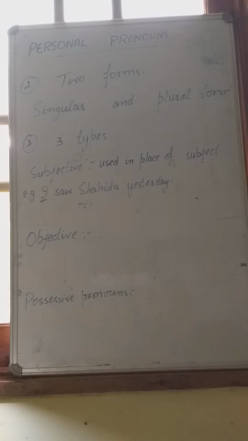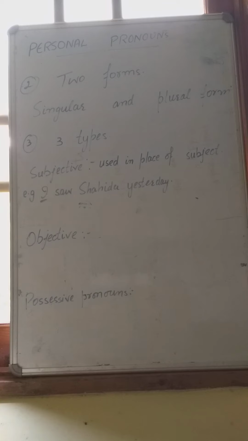Right? Here I is the pronoun and it is a subjective pronoun because I do the action. I'm the doer of the work. Okay? It can be replaced by any other subjective pronoun, like we can say we saw Shahida yesterday or they saw Shahida yesterday. Second one is objective.